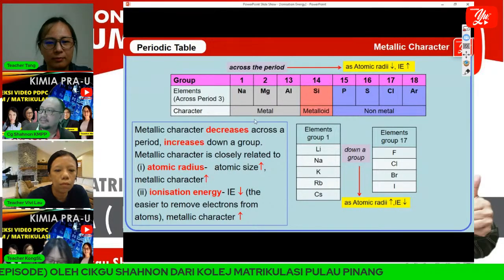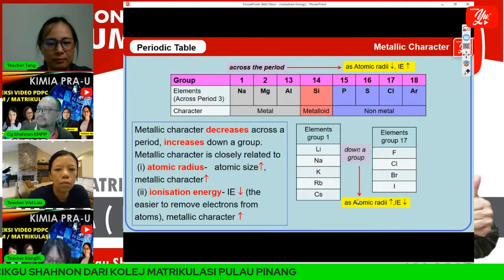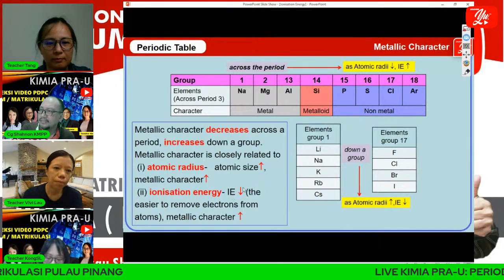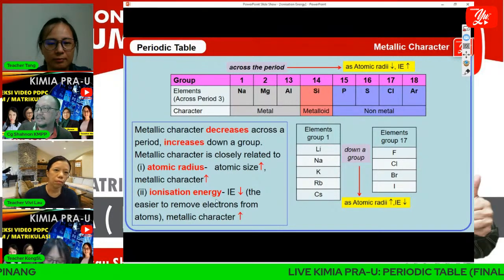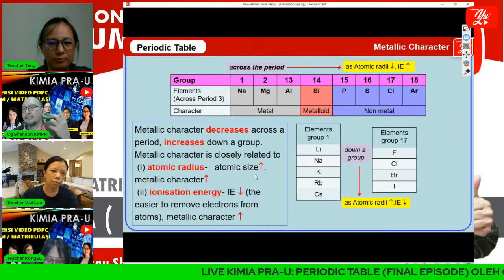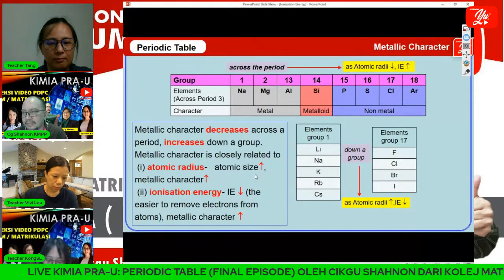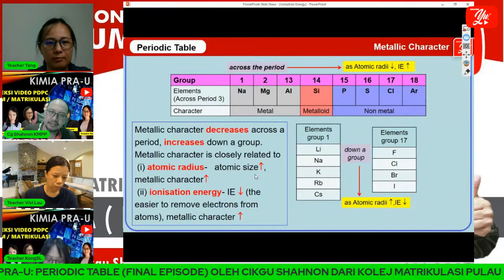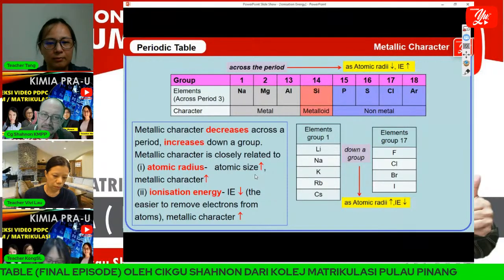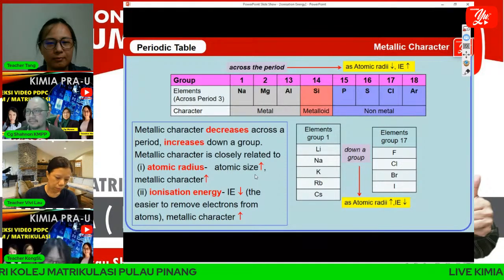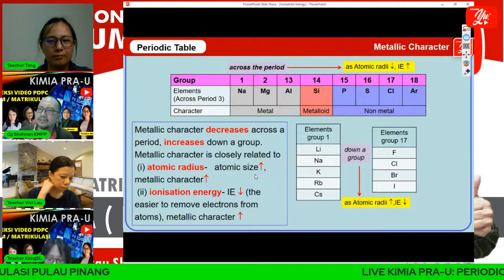And ionization energy decreases. That means it is easier to remove an electron from the atom, and that means metallic character increases. The definition of metallic character is the ease of removing an electron from an element.